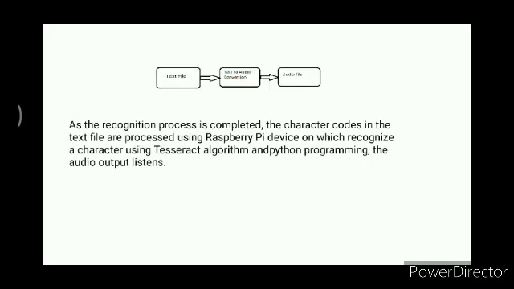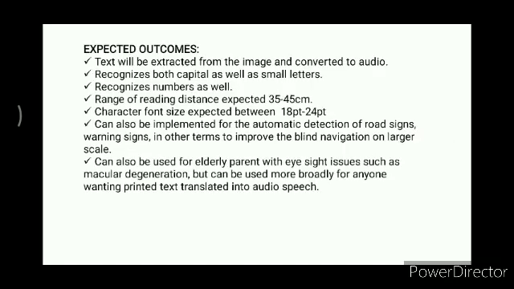As the recognition process is completed, the character codes in the text file are processed using the Raspberry Pi device, which recognizes characters using the Tesseract algorithm and Python programming. The audio output is then heard. Next, we will see the expected outcomes. The first point is that text will be extracted from the image and converted to audio. It recognizes both capital as well as small letters, and it recognizes numbers as well.